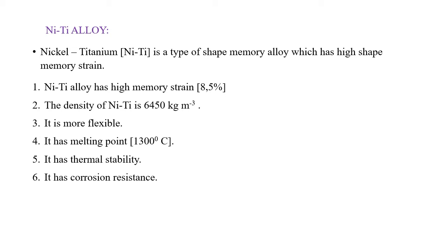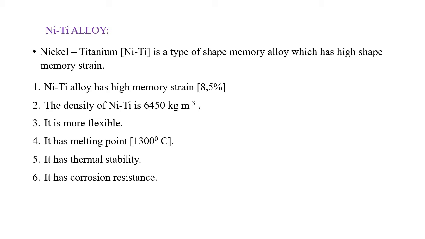The density of NiTi is 6450 kg m^-3. It is more flexible. It has high melting point. It has high thermal stability. It has high corrosion resistance.